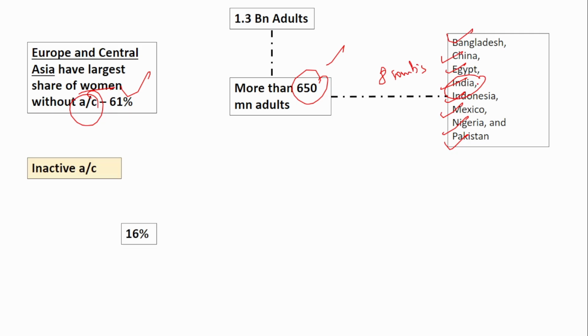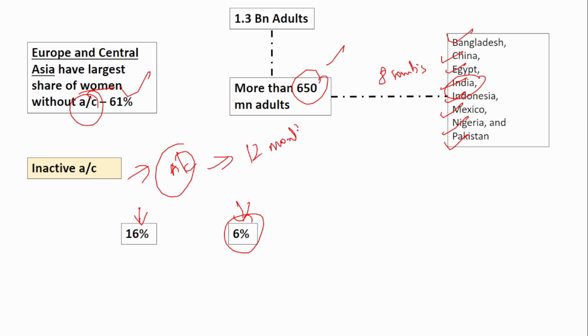Inactive accounts. Though the account ownership in India is way more than the global account ownership, the inactivity is at 16%, which is way more than the global inactivity, which is just at 6%. What does an inactive account mean? It means that the person has an account, but has not used it for any purpose in the past 12 months. If he has not done any financial transaction in the past 12 months, that account is classified as an inactive account. So the inactive account status in India is at 16%, way higher than the global status of just 6%.